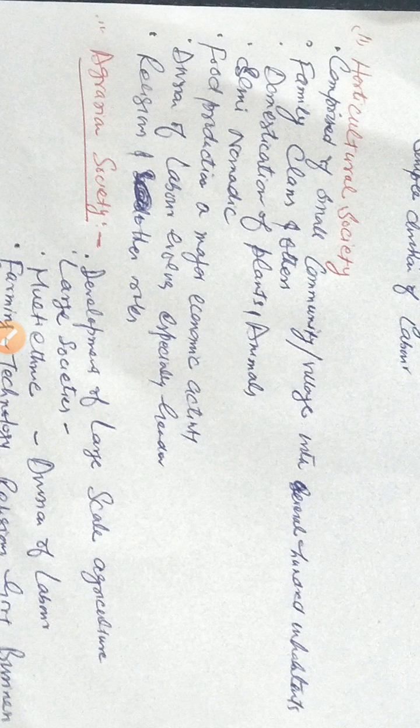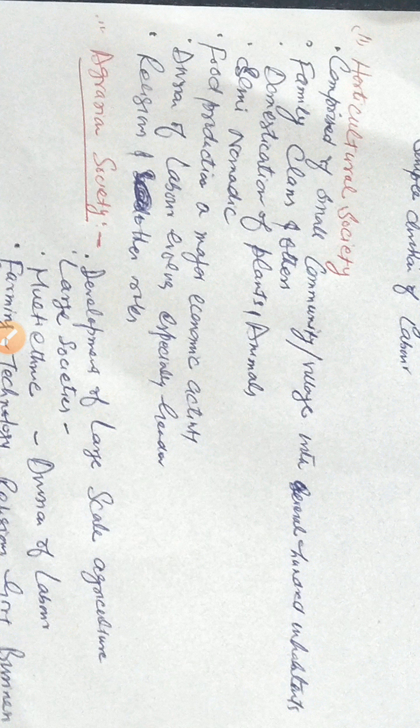Every family belongs to a different clan. So in one way or the other, the members are related. And this type of society is also small in size. There is a system of family clans. That means that every family belongs to some clan and they are related in one way or the other.